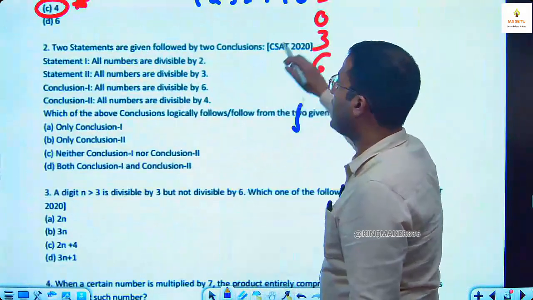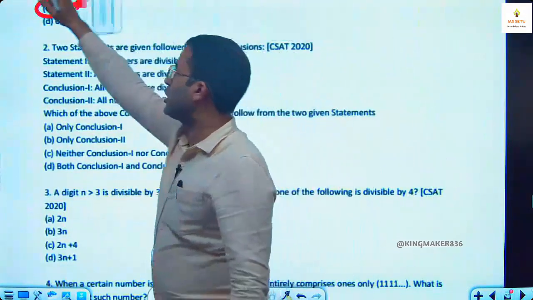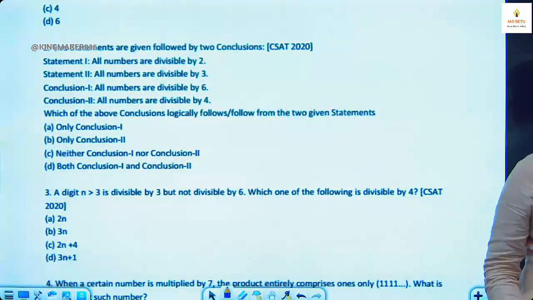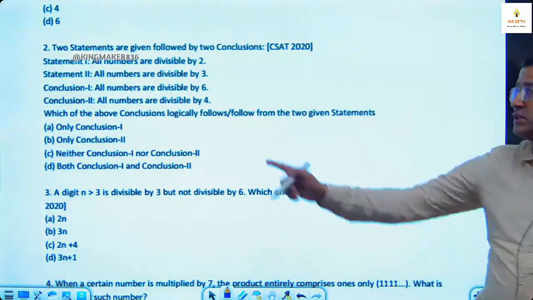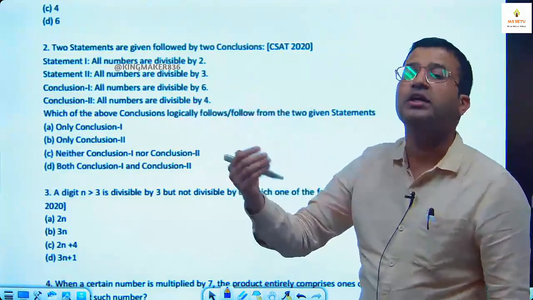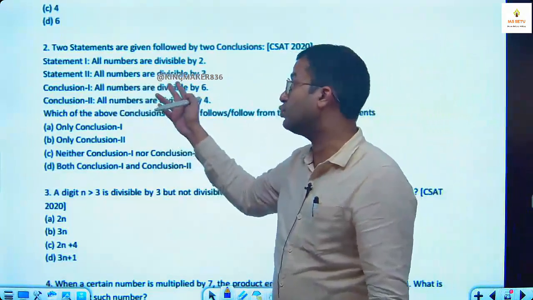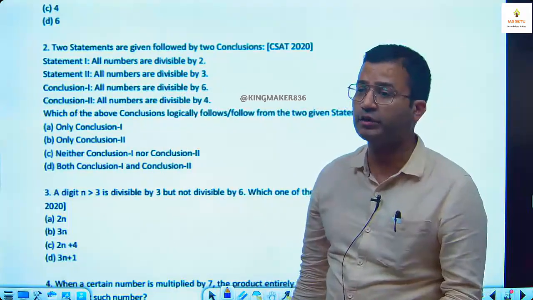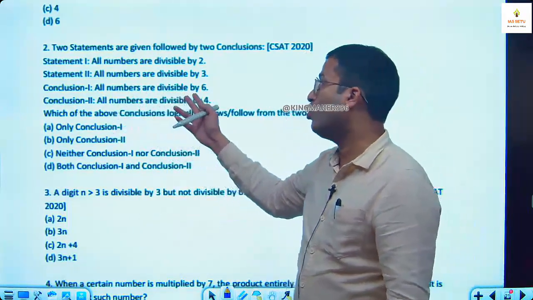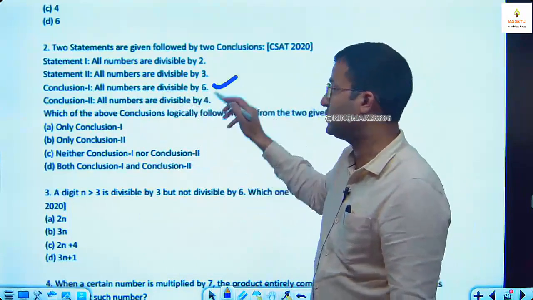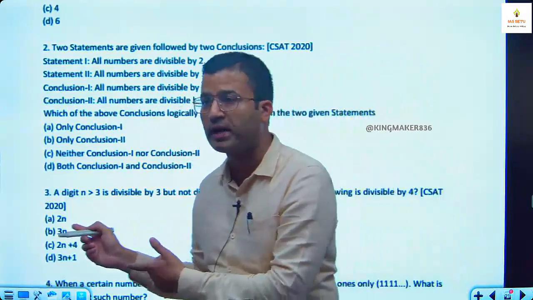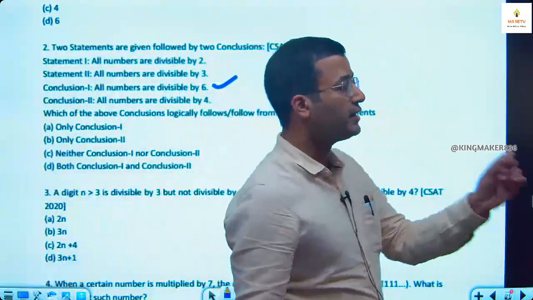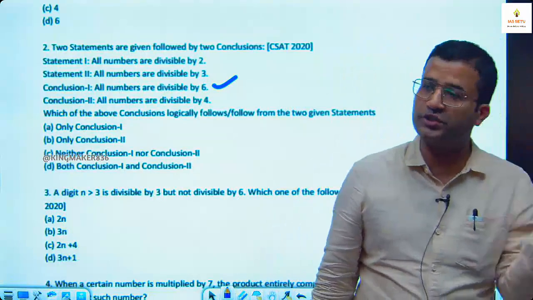Two statements are given followed by two conclusions. Statement number 1, all numbers are divisible by 2. 2, 4, 6, 8. Statement number 1 means numbers are like divisible by 2. But statement number 2 says all numbers are divisible by 3. वो number 3 से भी divide होते हैं. तो then conclusion, all numbers are divisible by 6. Yes. This is our concept of co-prime. If a number is divisible by 2 as well as 3, that number is divisible by 6, which we have studied yesterday.